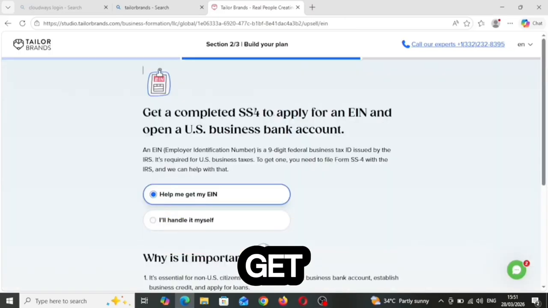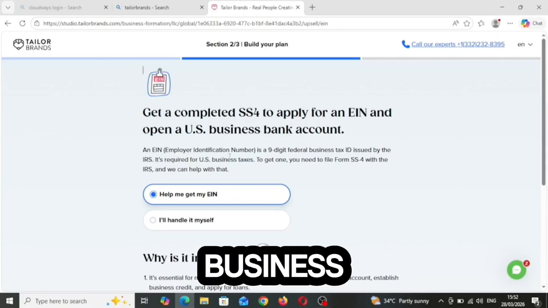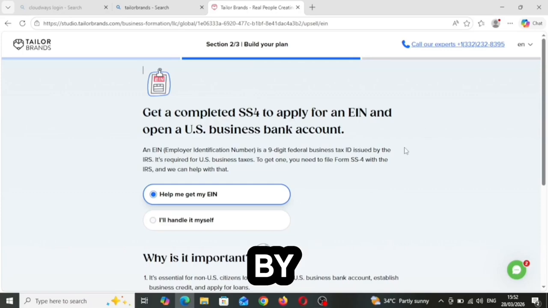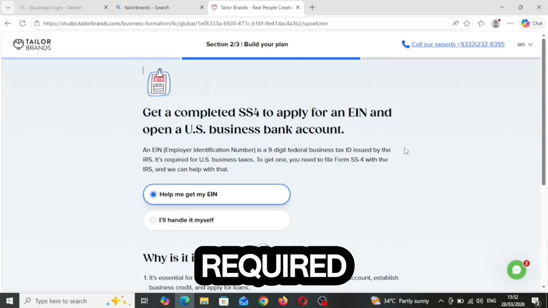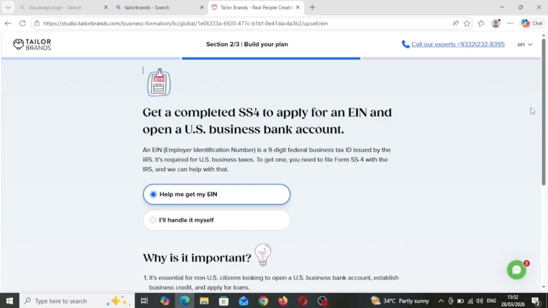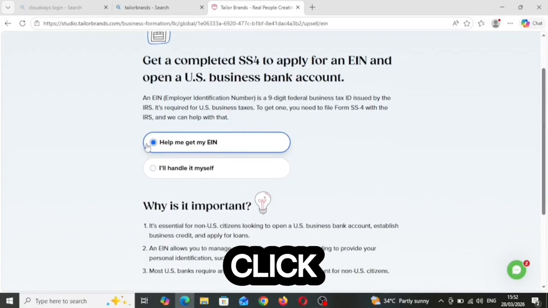All right, here it says get a completed SS4 to apply for an EIN and open a US business bank account. An EIN, employer identification number, is a 9-digit federal business tax number issued by the IRS. It is required for US business taxes. To get one, you need to file form SS4 with the IRS, and then we can help you do that. If you want to handle it yourself, you just click on that, but I will advise you to leave it at help me get my EIN.